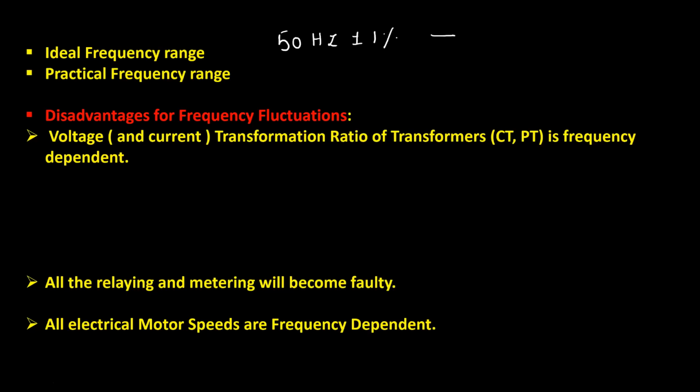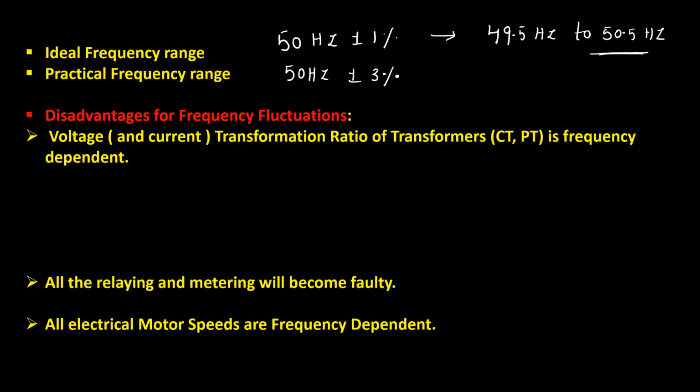That means if your frequency is lying between 49.5 hertz to 50.5 hertz, then your frequency is in the ideal range. Okay. So the practical range depends upon your application. If your application is not that critical, you may practically allow the frequency to vary in between plus or minus 3%. But for highly stringent applications where frequency is a very important parameter, you may not allow the frequency fluctuations more than 1%. That is it.